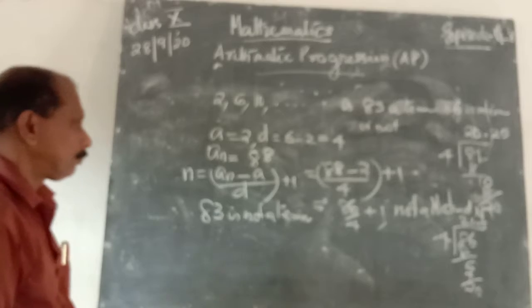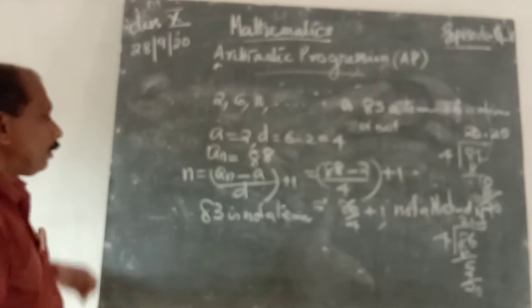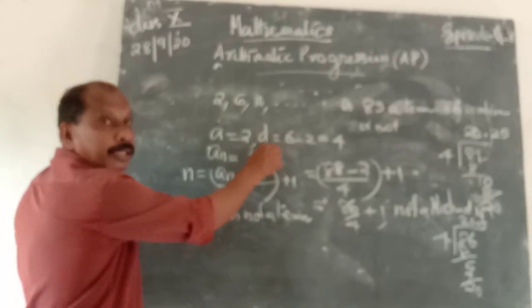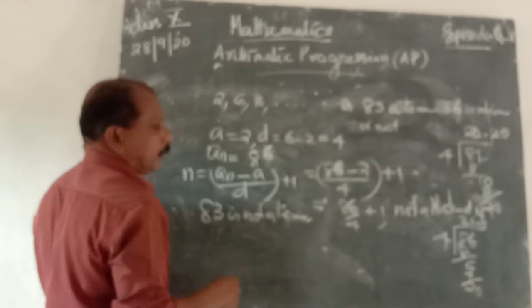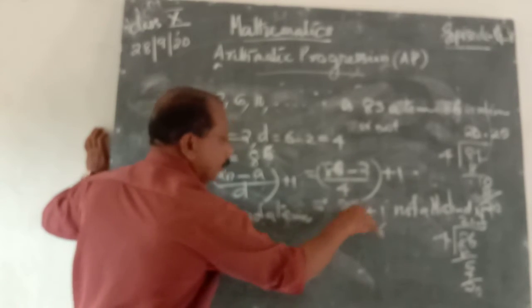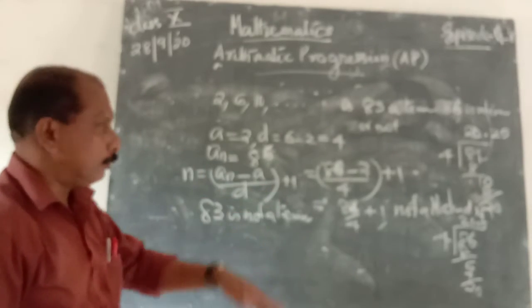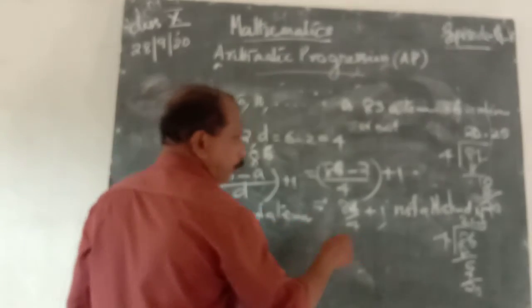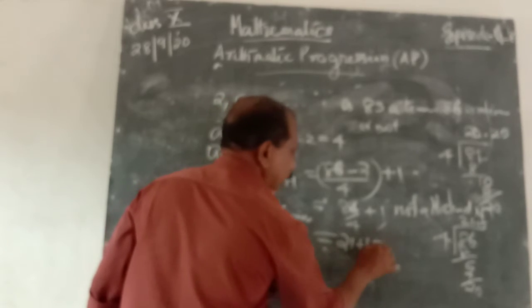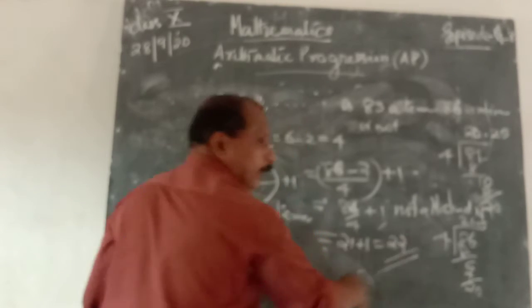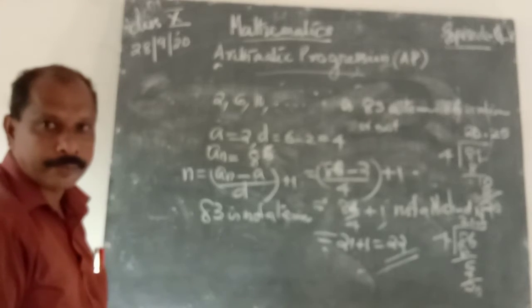If it is 86, okay. Therefore, the last term is replaced by 86. Then 86 minus 2 is 84. That is, 84 by 4 is divisible, giving 21. Then 21 plus 1 is equal to 22. Therefore, it is a natural number.